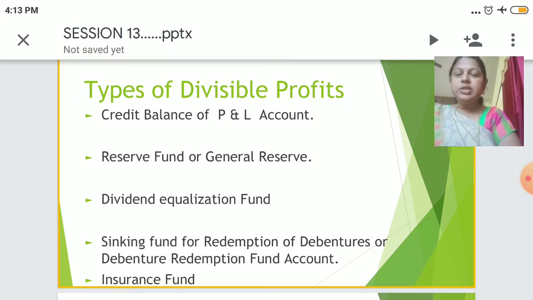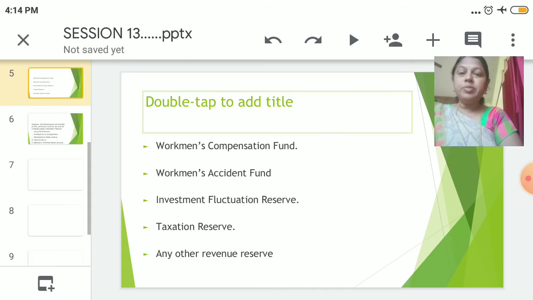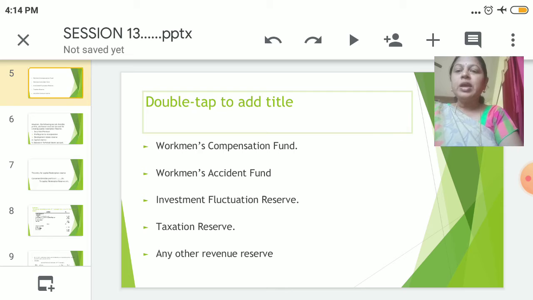Let us see the different types of divisible profits, which are credit balance of profit and loss account, reserve fund or general reserve, dividend equalization reserve fund, sinking fund and redemption of debentures or debenture redemption fund account, etc. And also insurance fund. We'll see some more divisible profits like workmen's compensation fund and workmen accident fund, investment fluctuation reserve and taxation reserve, and any other reserve.